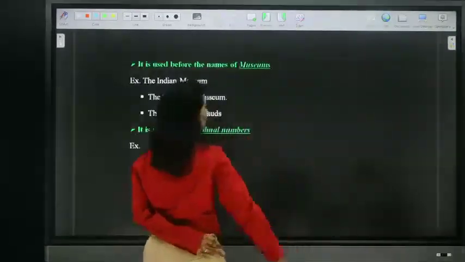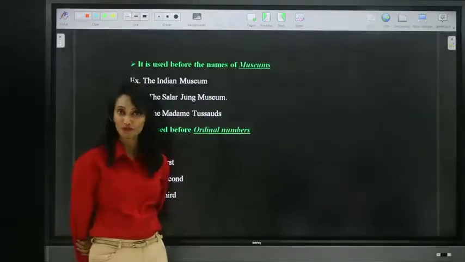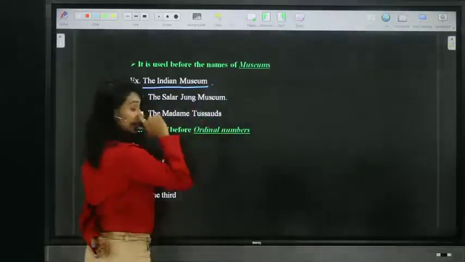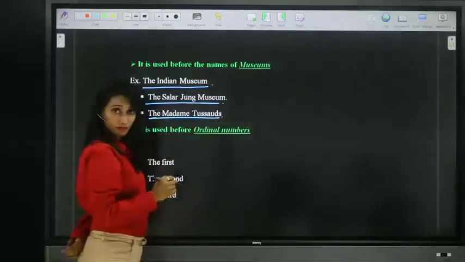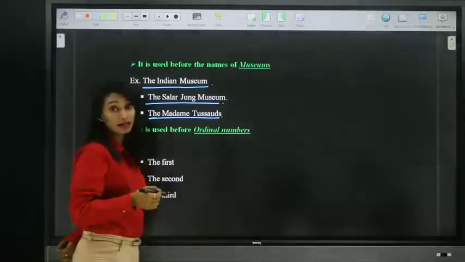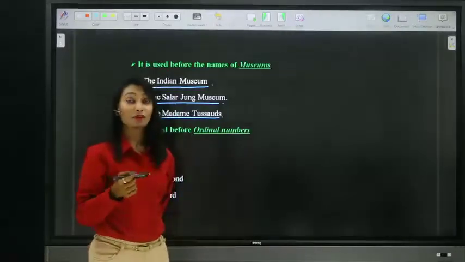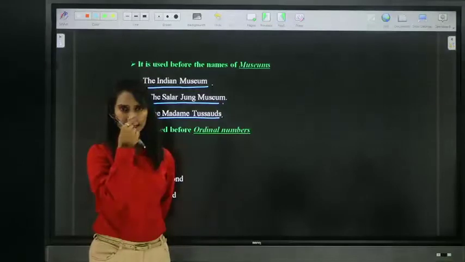Moving on to the next usage, we use definite article the before the names of museums like the Indian Museum, the Salar-Jung Museum, the Madame Tussauds, and before ordinal numbers, already we discussed in adjectives, before ordinal numbers, we must place definite article the.